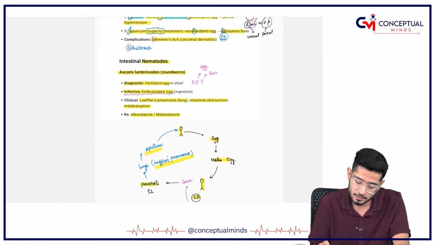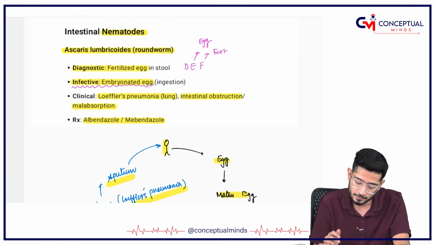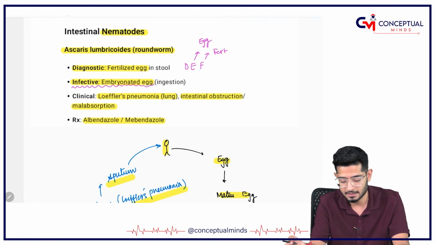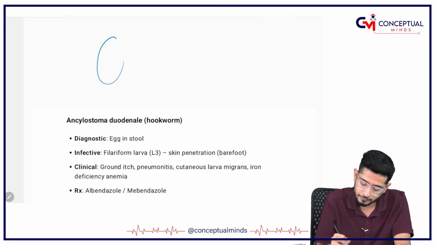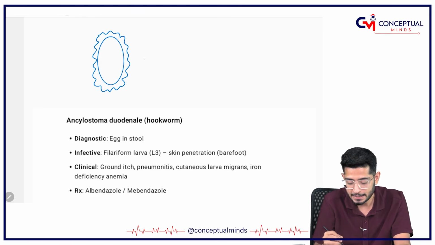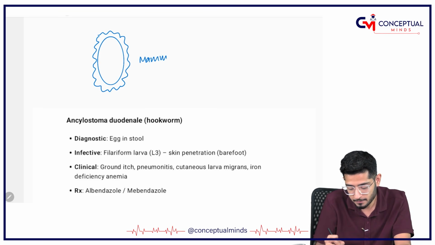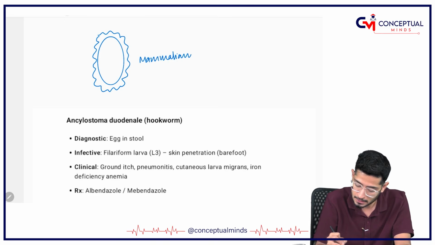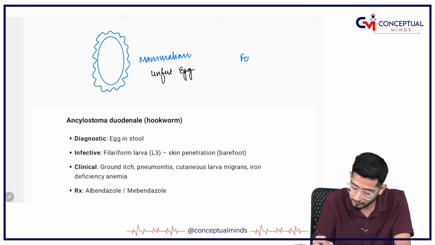So the diagnostic form, which form will be diagnostic? That is the fertilized egg, whereas the embryonated egg is the infective form. How will you differentiate both the eggs? So remember, these edges are called mammillated edges. These mammillated edges are present in the unfertilized egg, whereas the fertilized egg, for that matter, they have shrunken larva.